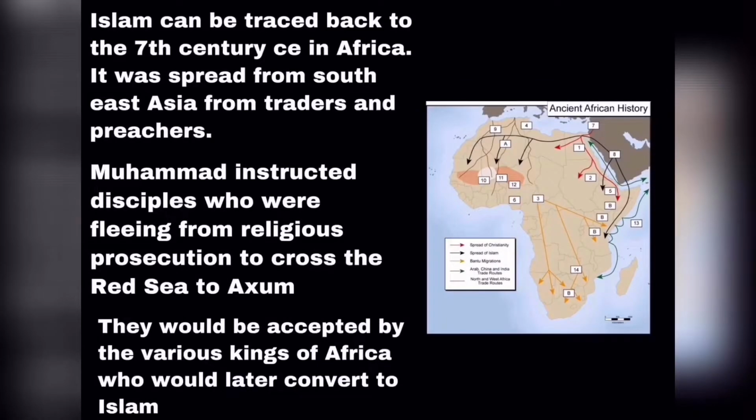So unlike that video you just saw, I'm going to give a little bit more in-depth view on Islam in Africa. Islam can be traced back to the 7th century CE in Africa. It was spread from Southeast Asia by traders and preachers. Muhammad instructed disciples who were fleeing from religious persecution to cross the Red Sea to Axum, a city in Africa. They would later be accepted by the various kings of Africa, who would later convert to Islam, ultimately spreading Islam to the subjects of their rule.